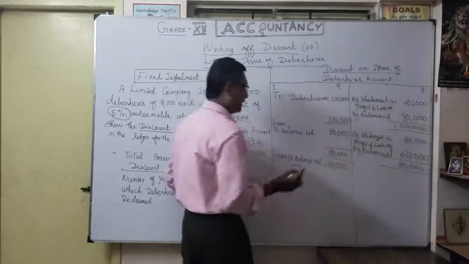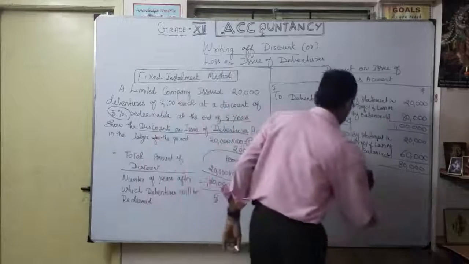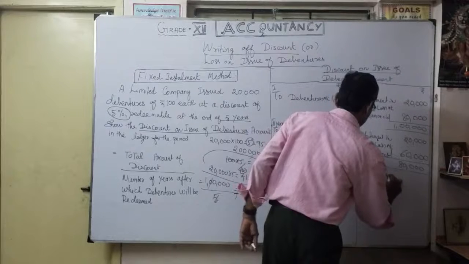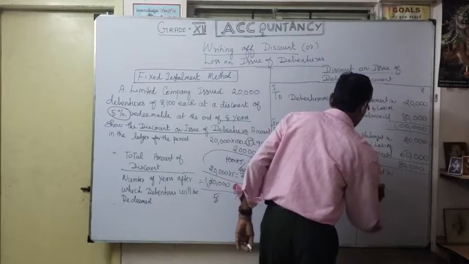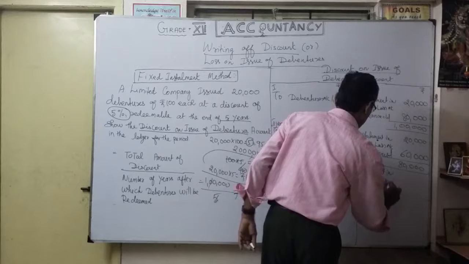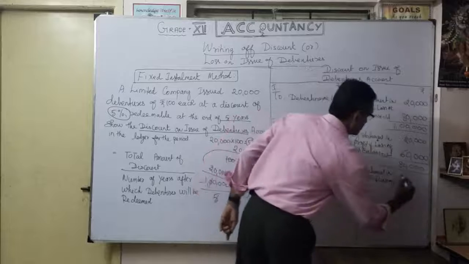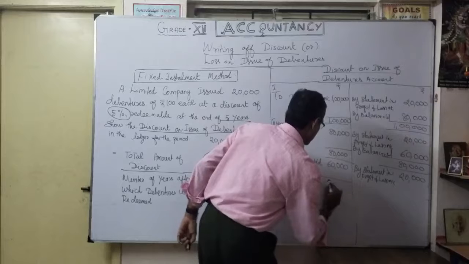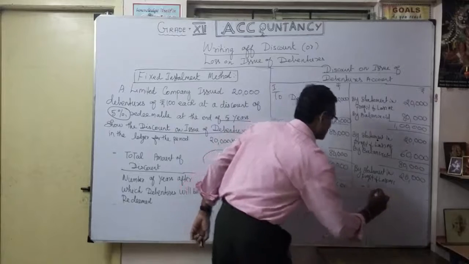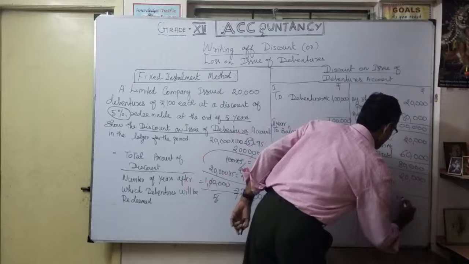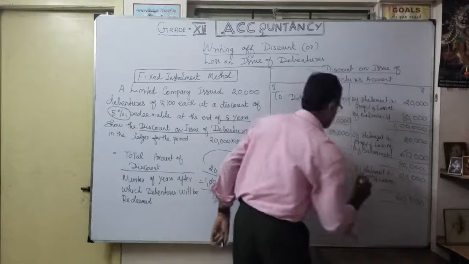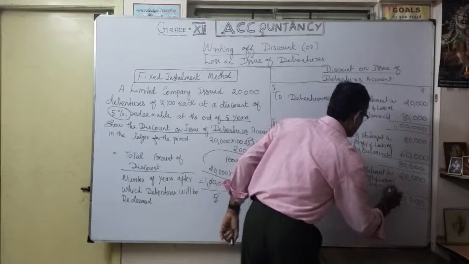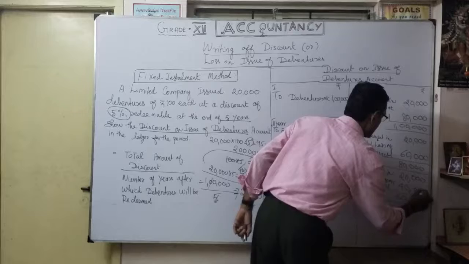Okay, so then third year, I am going to write off how much? Again 20,000 by statement of profit and loss account. How much? 20,000. Okay, so now what is my balance available? So my balance available the third year, by balance carried down, 40,000. Isn't it?